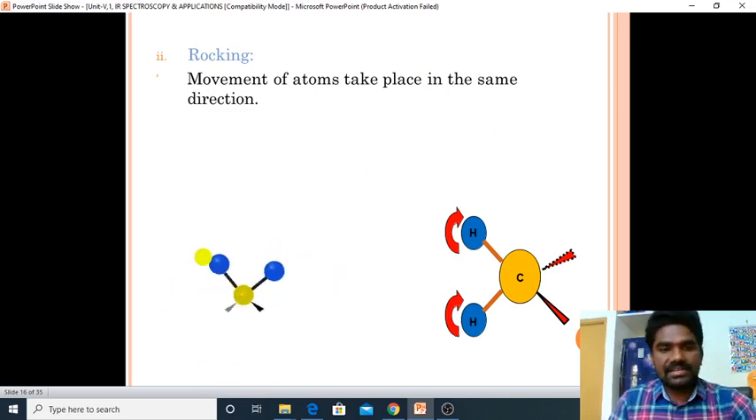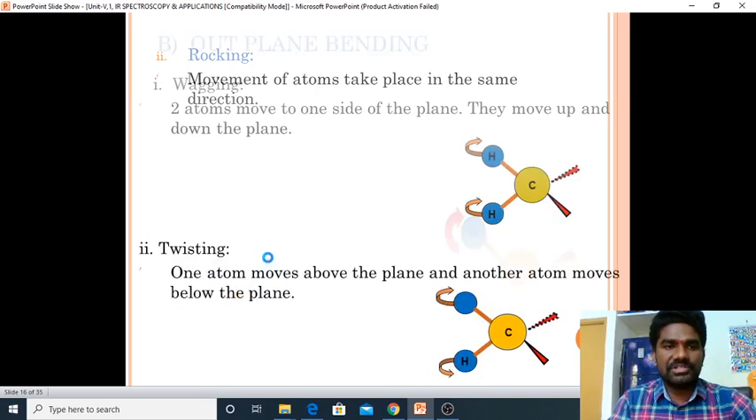Both bonds can take the same direction. Both the bonds are taking the same direction. It may be right, it may be left, isn't it? This is known as rocking type of vibrations.